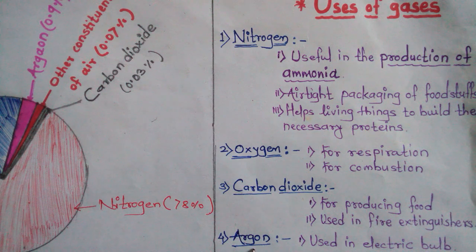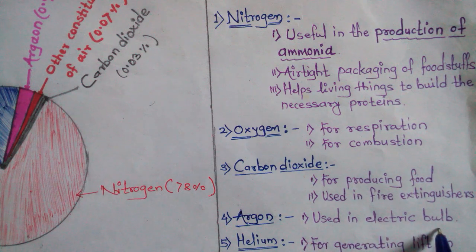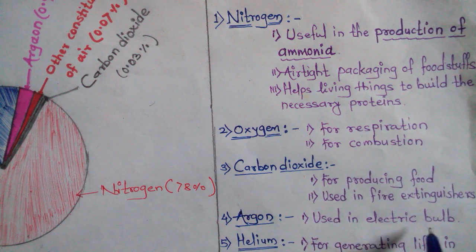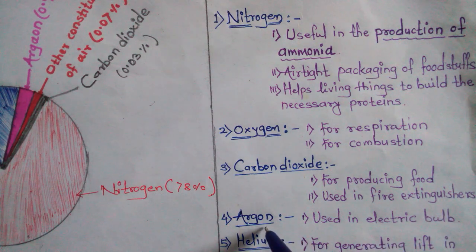Then argon. The next one is argon. What is the use of argon? Used in the electric bulb. See, in the electric bulb, a very thin gray color wire is there. It is the argon wire. This one is used in the electric bulb.